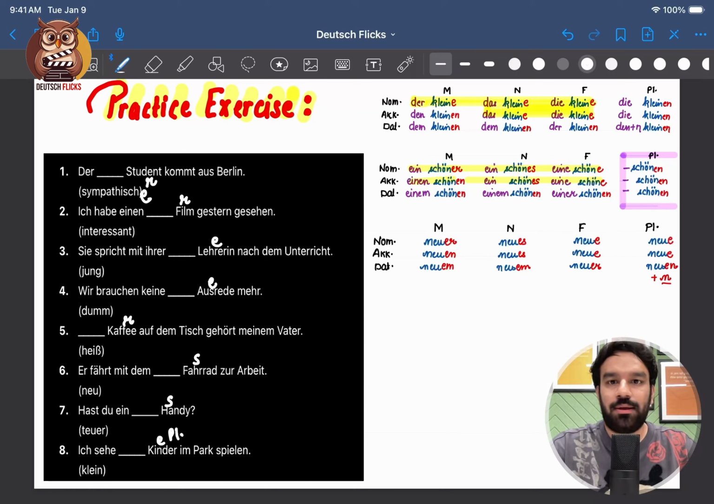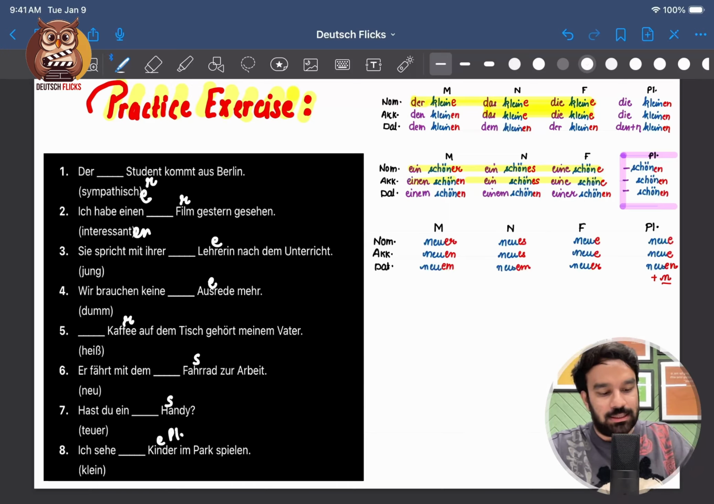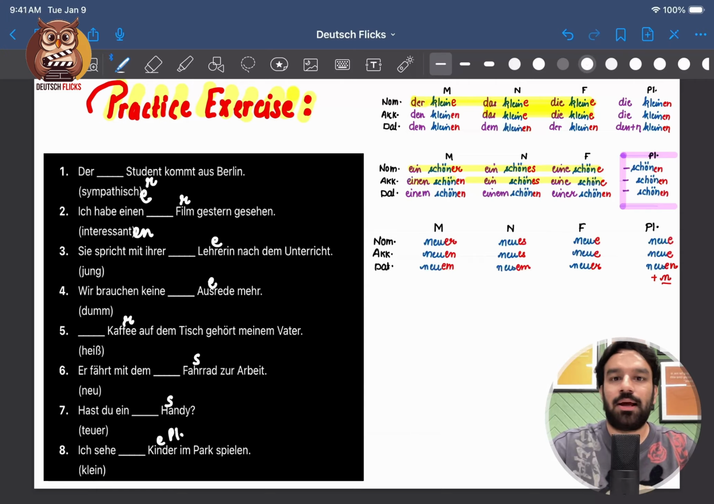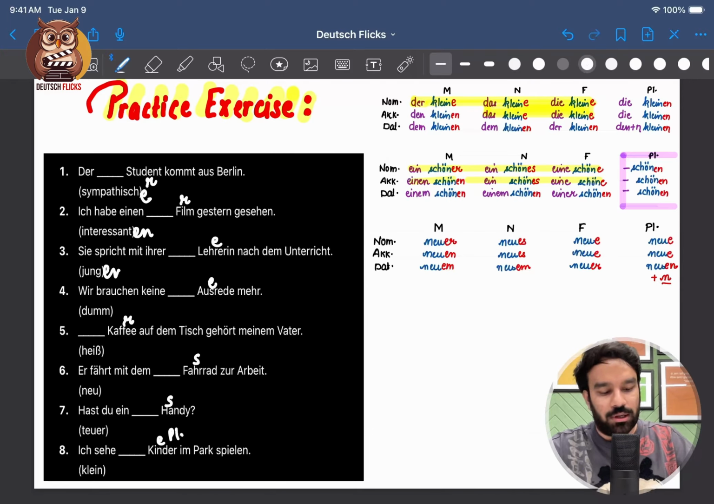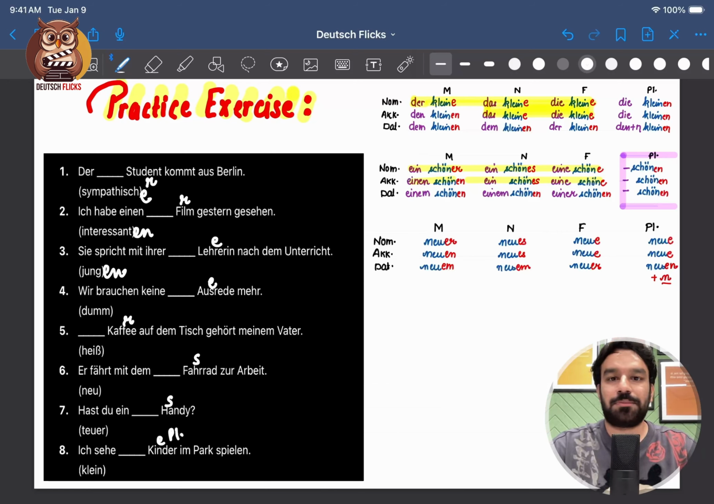Nummer 2. Ich habe einen, now the adjective ending has to match the article. Interessanten Film gestern gesehen. I have watched an interesting movie yesterday. Or you can do this by following the steps. Nummer 3. Sie spricht mit ihrer. What is mit? It's a dative preposition. So the adjective ending will be en. Jungen. So she speaks with her young teacher after the class.